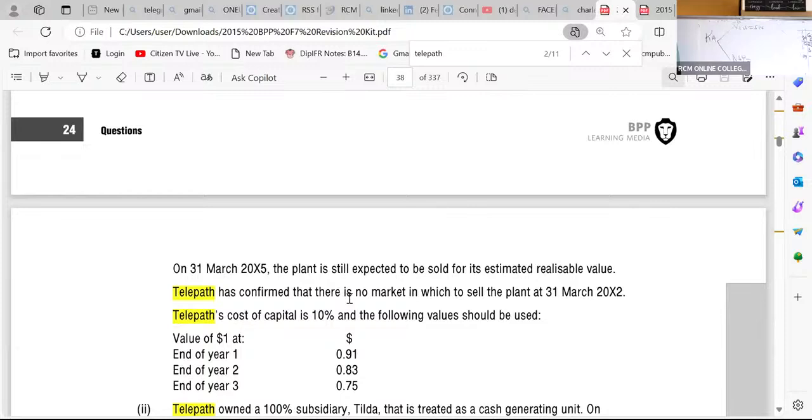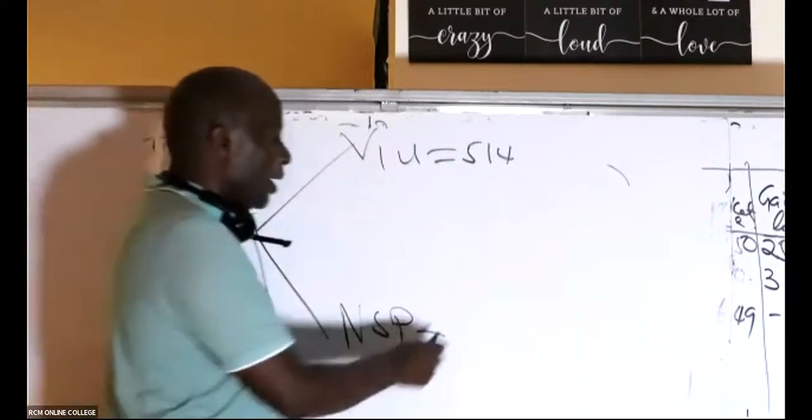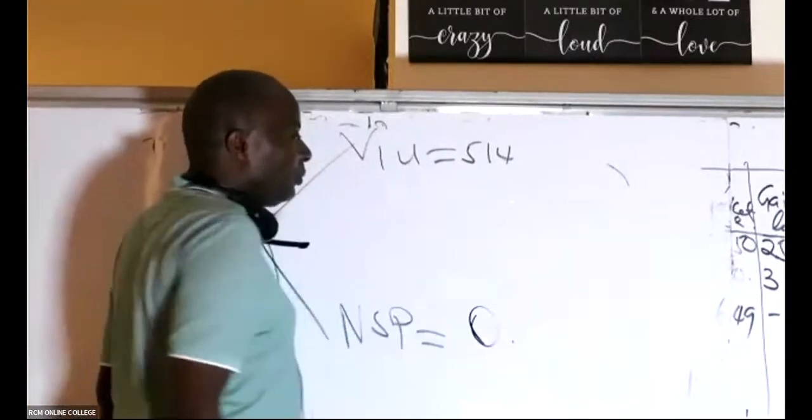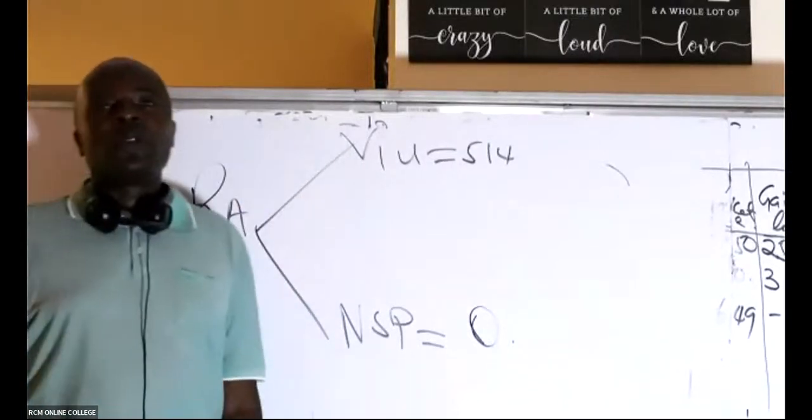Telepath has confirmed that there is no market in which to sell. We expected to sell, but now we have confirmed that there is no market to sell that thing. So in this case, the net realizable value becomes 0. There's no market. Even that 50, you can't get it now.